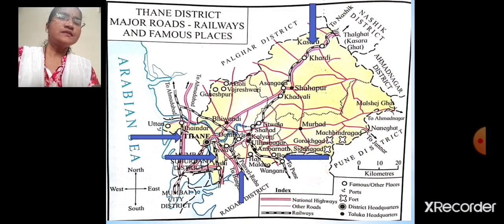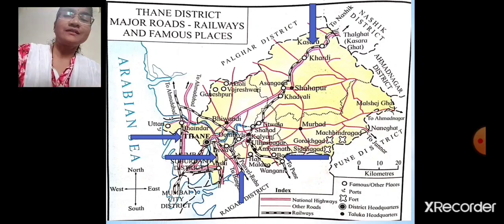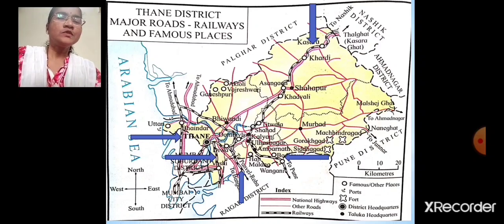The next one is this. This is the central line which goes to Kasara and which goes towards Nashik district, through Kasara Ghat. So all these are railway routes.